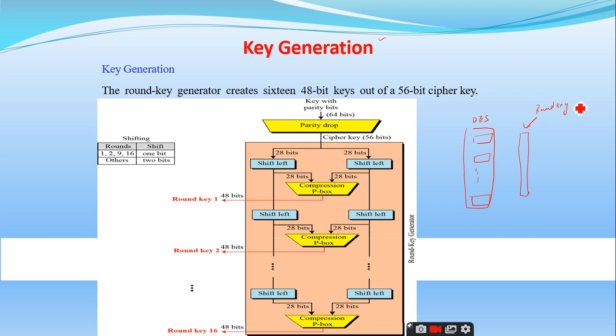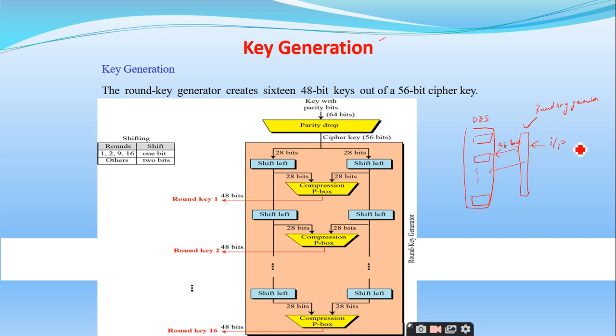What is the input to the round key generator? How many bits are there? Forty-eight, sir. 48, right? I'm asking you about the input. Output is 48. At each and every round it makes use of a 48-bit key, right?